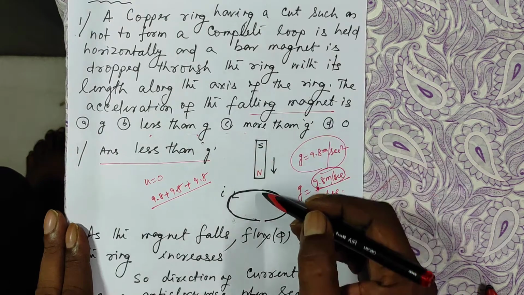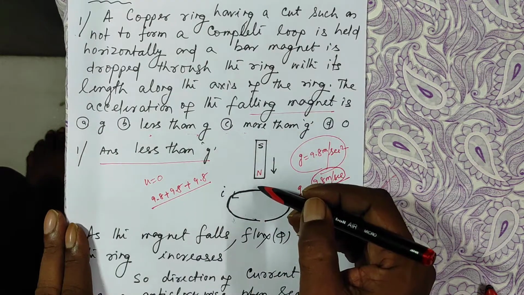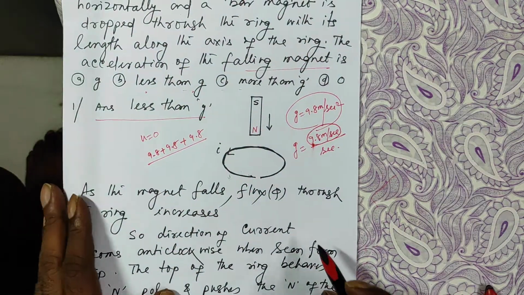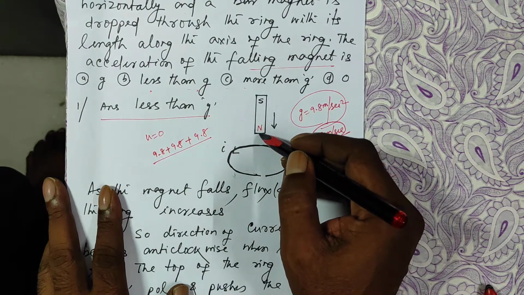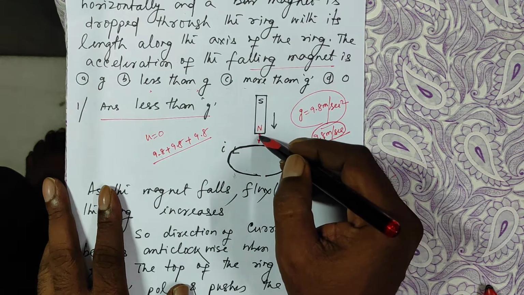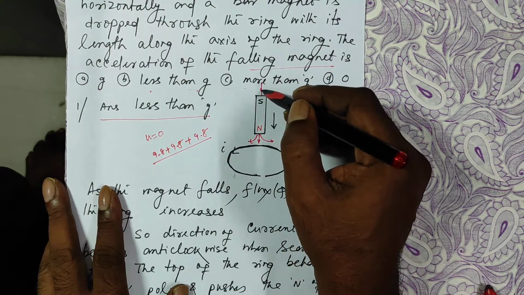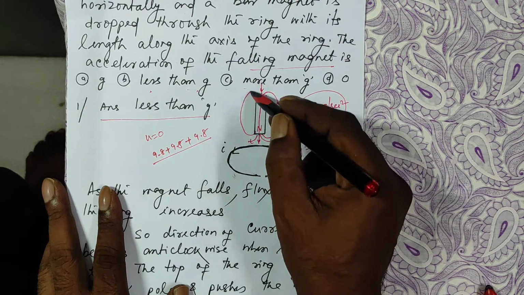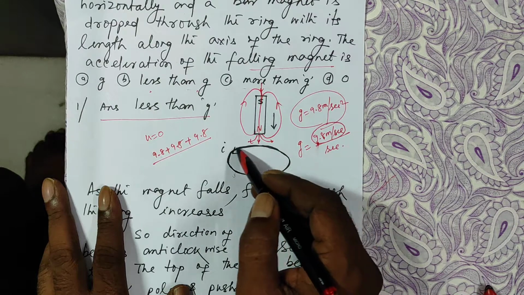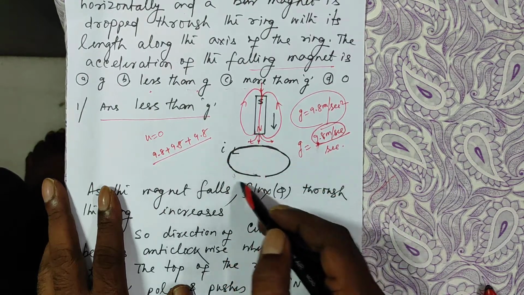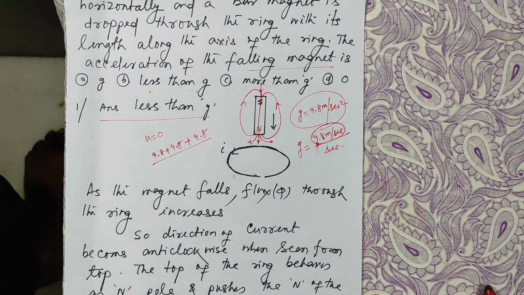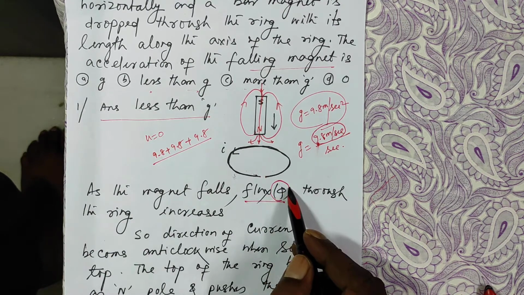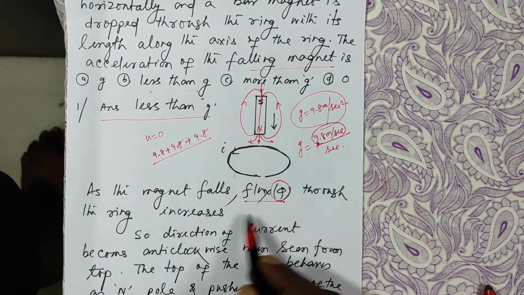Now, in the presence of the ring, when this magnet is falling, what will be the acceleration? Whether it will be g or less than g or more than g or 0. Very simple. Now look, as this magnet falls, we know lines of force are crowded here. These lines pass through the magnet like this. So, as this falls, the lines of force passing through the area of this ring are increasing. That is, the flux phi, the number of lines of force passing normally through the ring, is increasing.